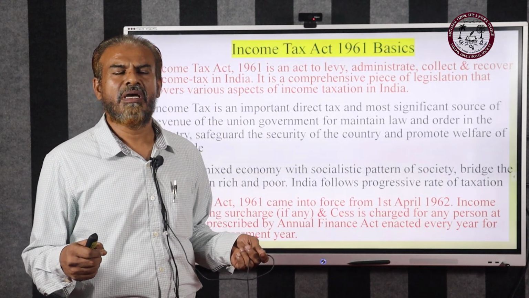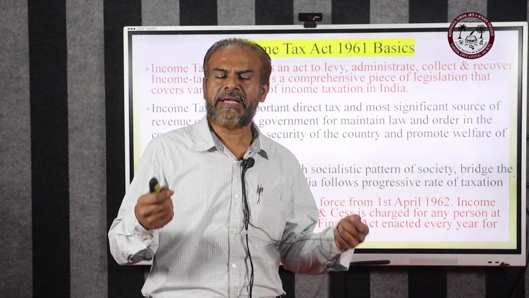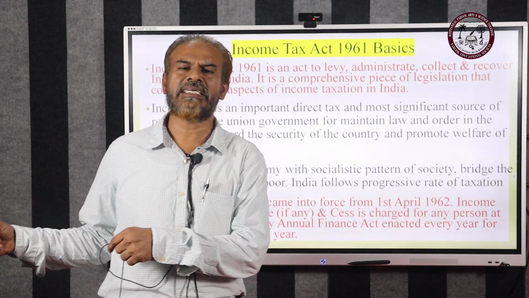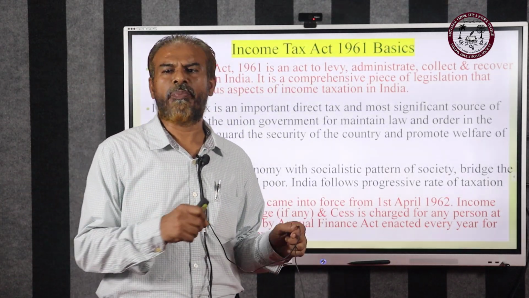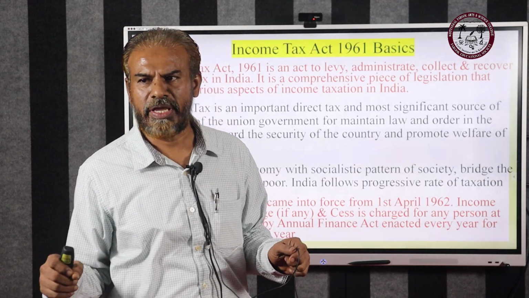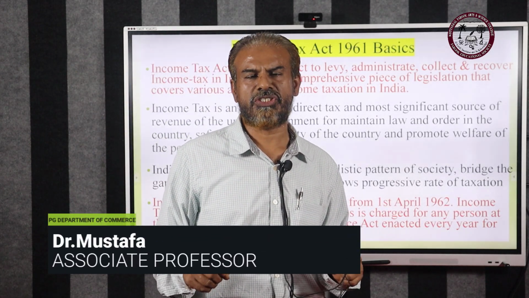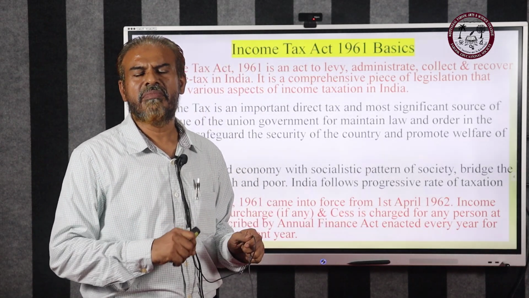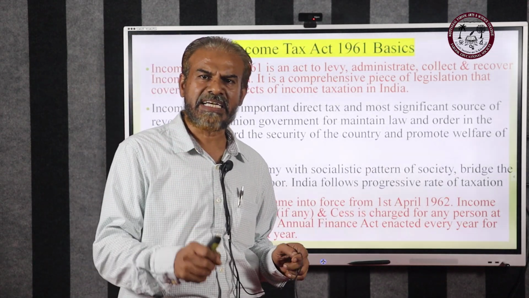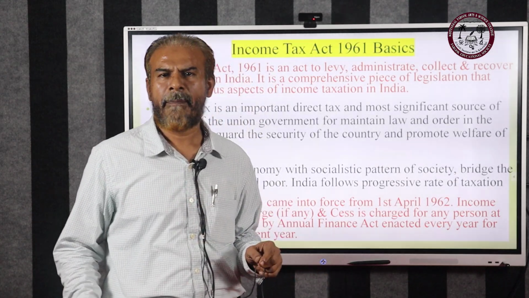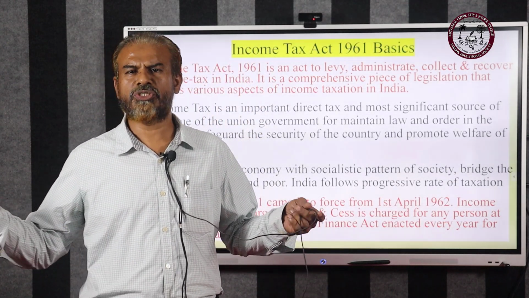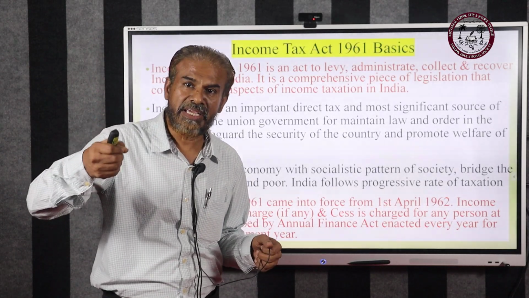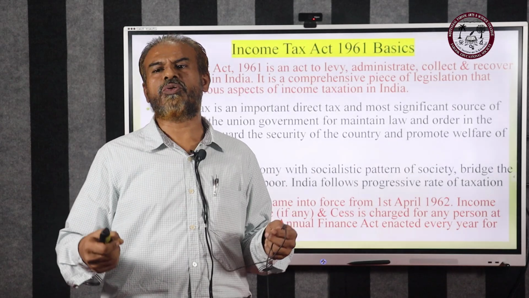For that purpose, higher tax is to be collected from rich people and less tax from poor people. That's why we follow a progressive rate of taxation. That means those who have less income pay tax at a lesser rate and lesser amount, and those who have huge income pay tax at a higher rate and also a higher amount.